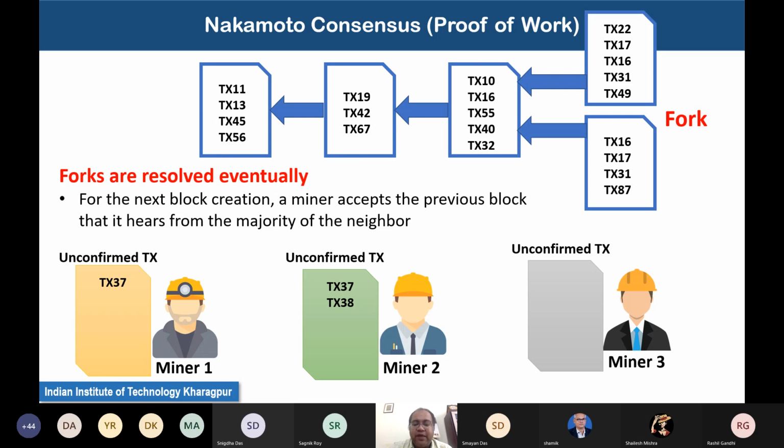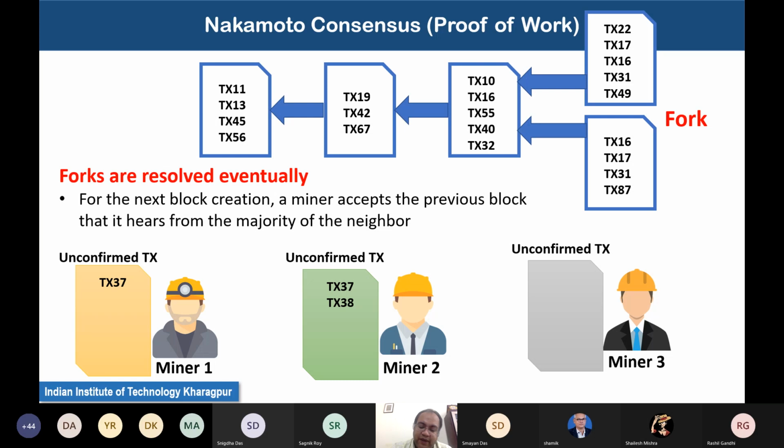Then I am going to accept the block which has been proposed by more of my peers, or which has been relayed by more of my peers. That is the block that has been relayed by 6 or 7 of my peers. If I hear both blocks from 5 peers each, that means 5 of the peers have relayed one block and 5 of the other peers have relayed another block, then I will randomly select one of them, and I will relay that block further.